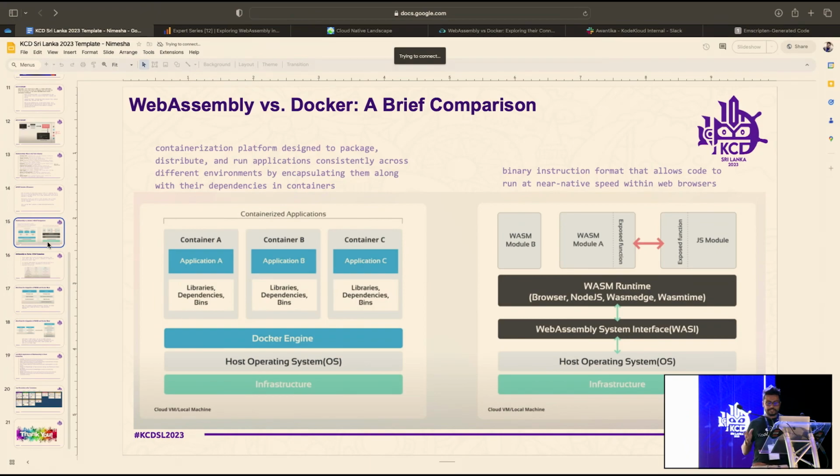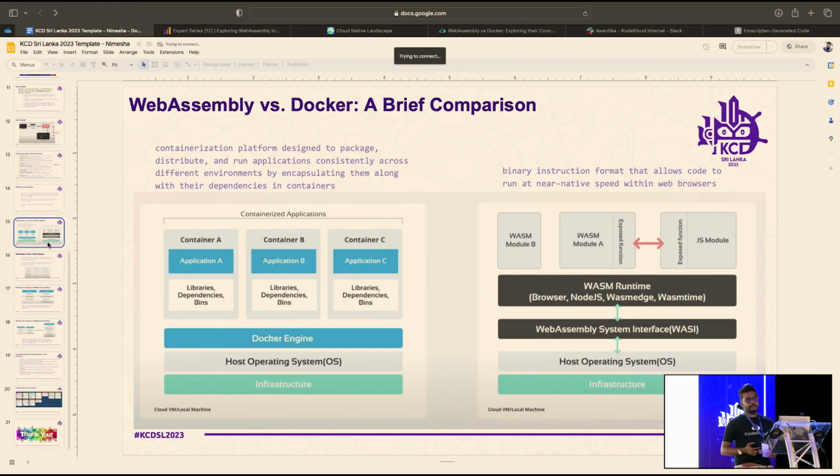Normally, containers are containerization platforms designed to package and distribute your applications across different environments. You all know that because these are container experts, I guess. So you know what containers are. When it comes to WASM, WASM is not like containers. It is not even a programming language. It is a binary instruction format, or a compilation target. Let's take an example.